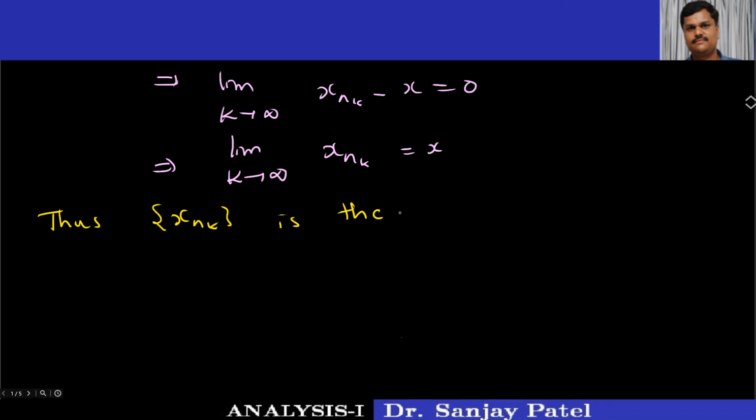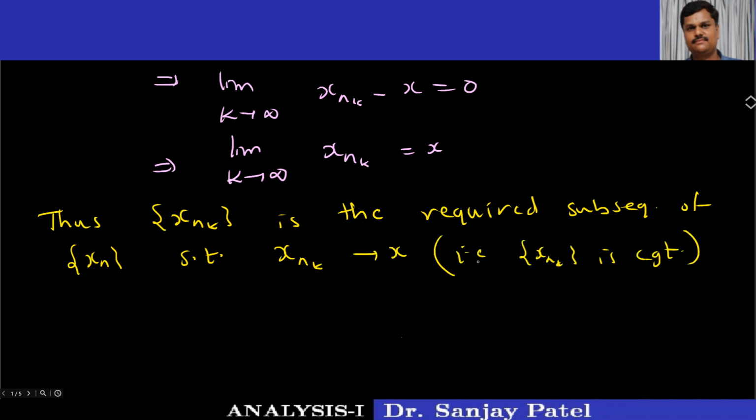of the sequence xn such that xnk converges to x. That is, xnk is a convergent subsequence. Hence, the theorem is proved. We have shown that every bounded sequence of real numbers has at least one convergent subsequence. There can be many also, but this theorem gives you the guarantee if a sequence is bounded. So the bounded condition is important for a sequence of real numbers.